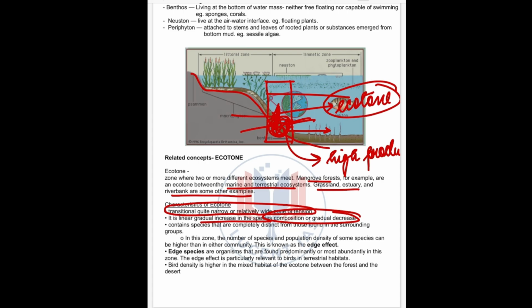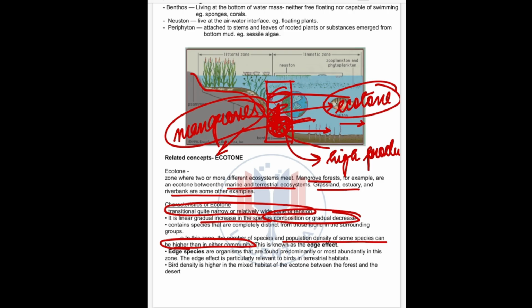In this zone, number of species and population density of some species can be higher than in either community. Like for example, mangroves, they are a very highly productive ecosystem, and the number of species of mangrove trees is higher than in water or terrestrial areas alone; in the ecotone area it will be much higher. So this effect is called edge effect.